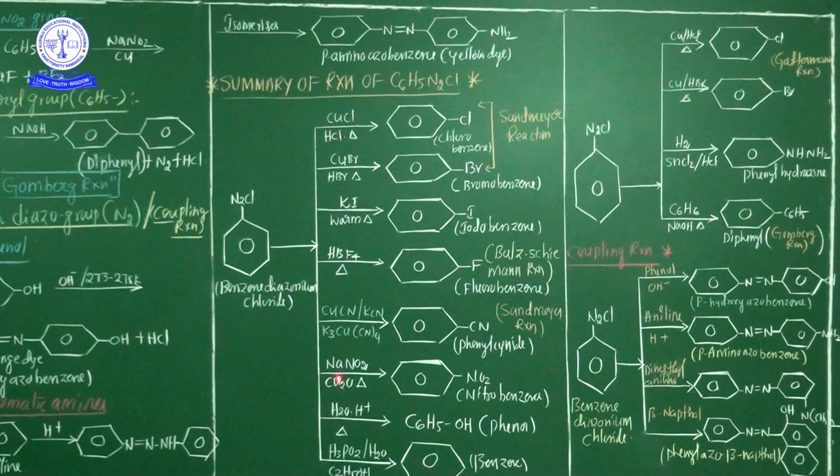Benzene diazonium chloride treated with sodium nitrite in the presence of copper oxide under warm conditions, nitrobenzene is also liberated. Nitrobenzene is also liberated. This is also an important chemical property.